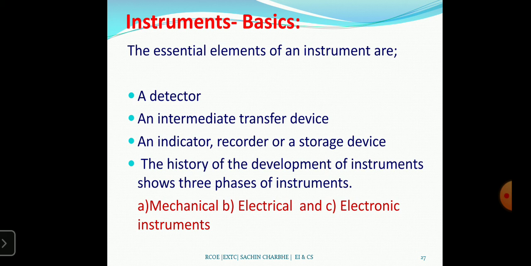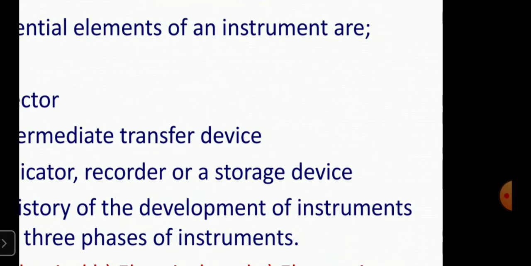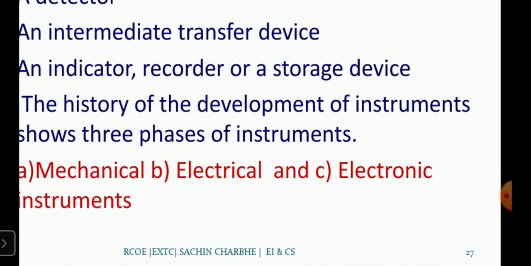The instruments are used to measure and control the condition of a process, as steam passes through the plant. The instruments are used to measure and control process variables such as temperature, flow, level, and pressure. So we require a detector according to that system. Then we will see the history of development of instruments. Before going into the details, we first have to understand the three phases of instruments: mechanical, electrical, and electronic instruments.